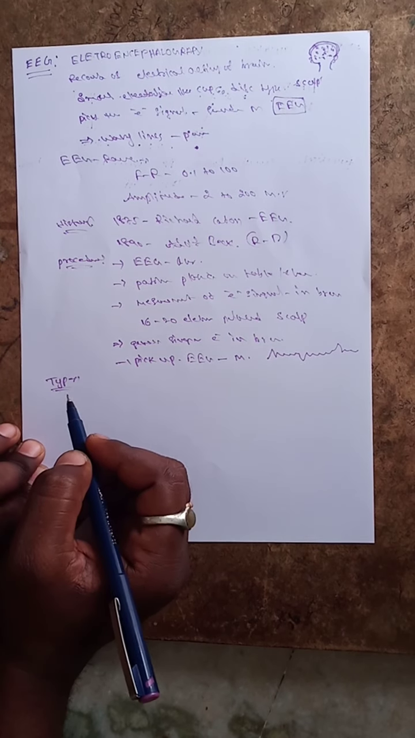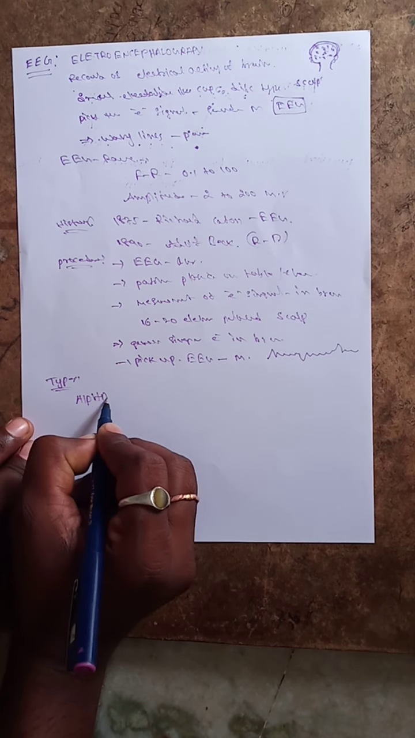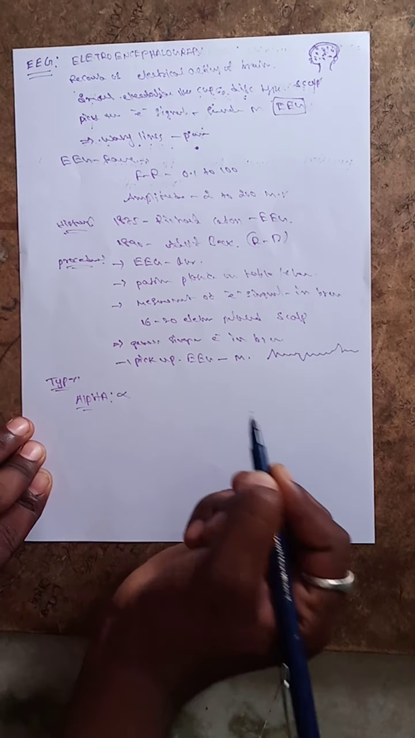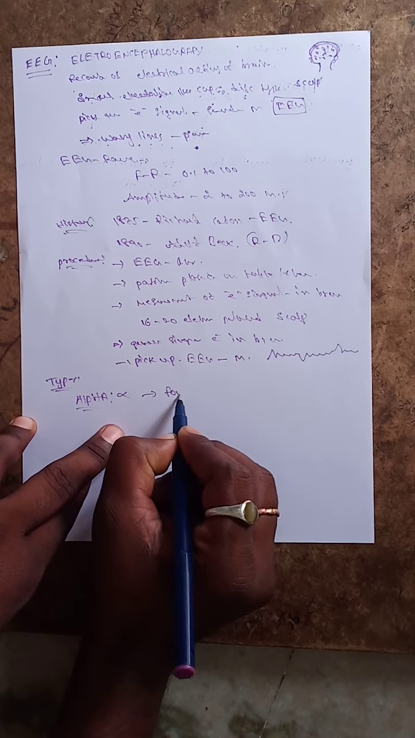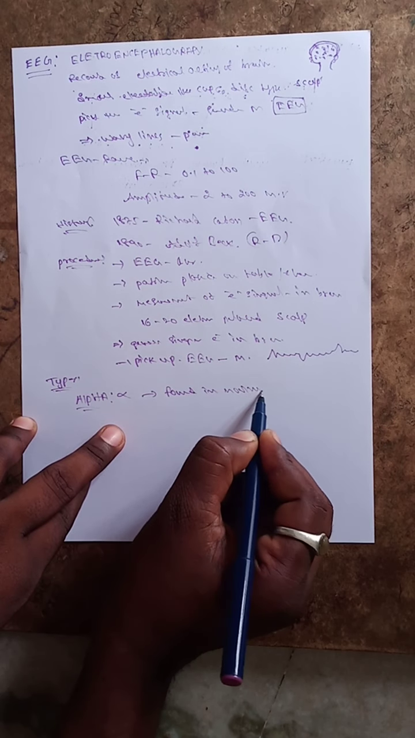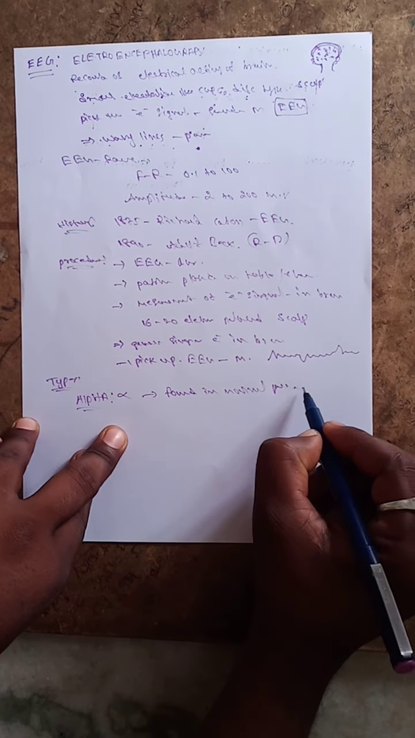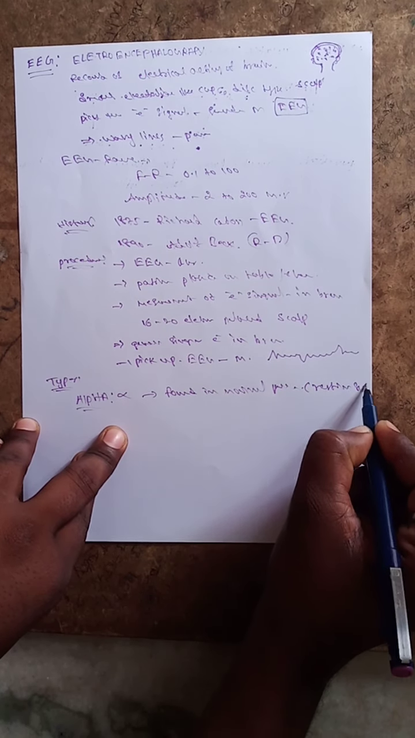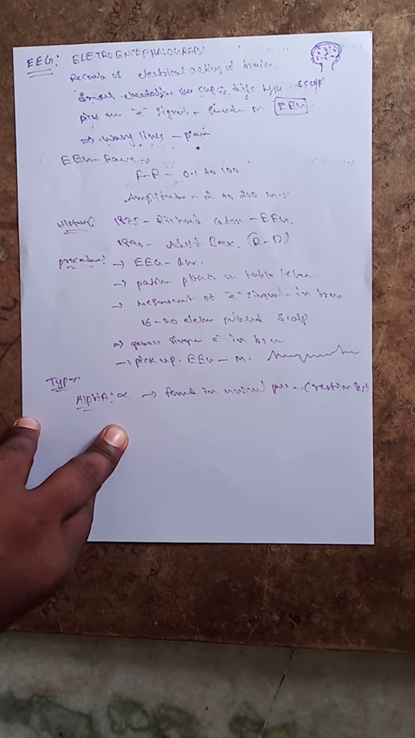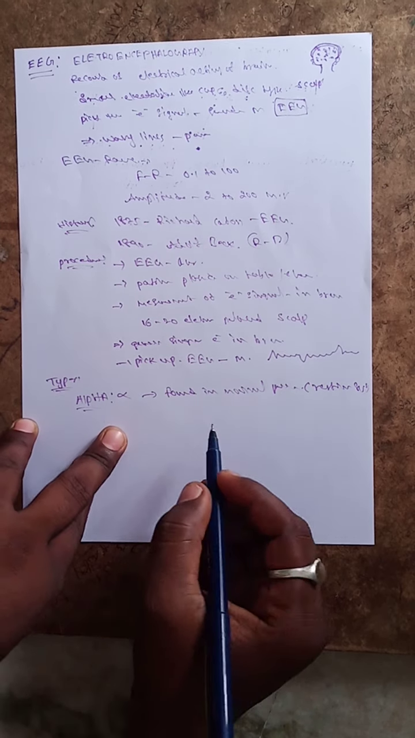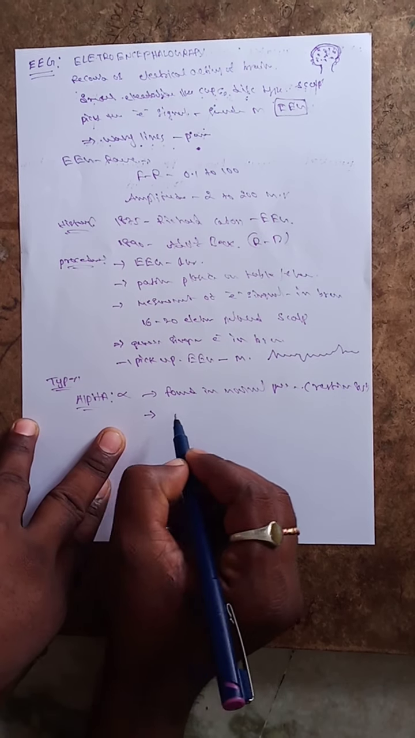The types of waves: the first one is alpha waves. Alpha waves are found in a normal person, at the resting state only. At the resting state, a normal person shows alpha waves. They occur in the occipital region. In the brain, there are a total of 4 regions.